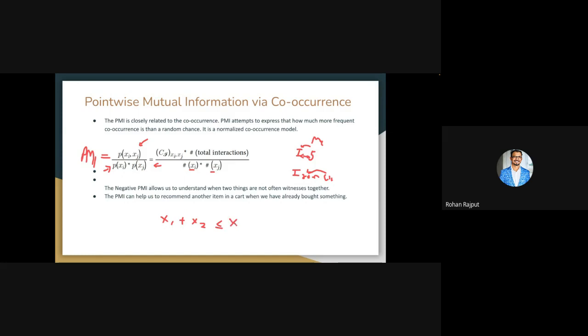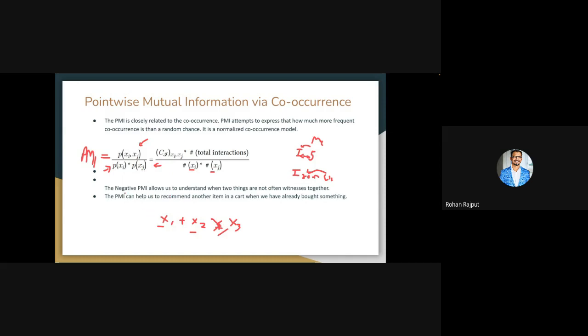Sorry, I think I wrote it wrong. It should be greater than or equal to, right? The triangle inequality says that, suppose you have distances x1 and x2, the combination of both of them should be greater than or equal to x3. This relationship does not hold with PMI, and that's why we cannot use PMI as a distance metric. Rather, we use it as a distribution.